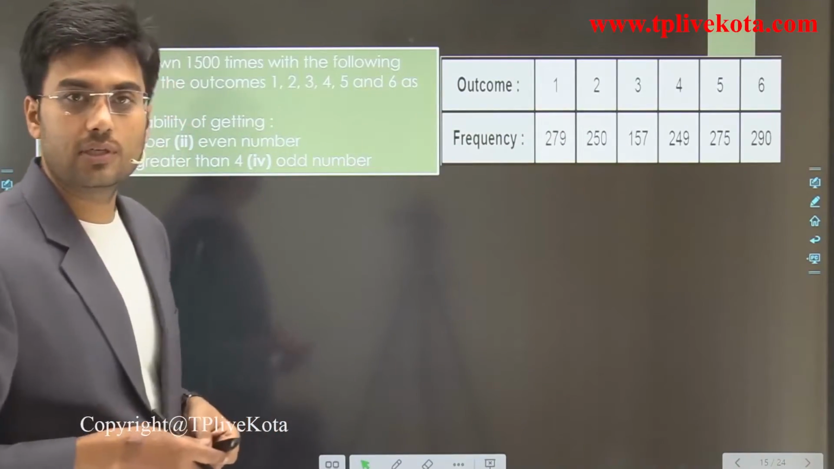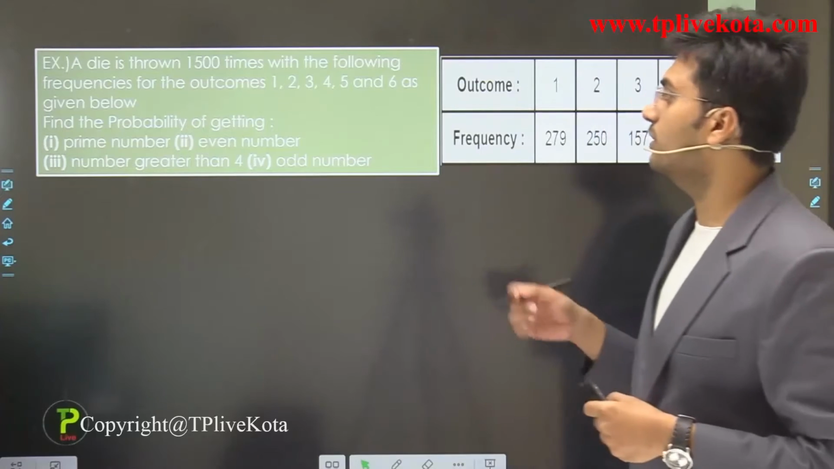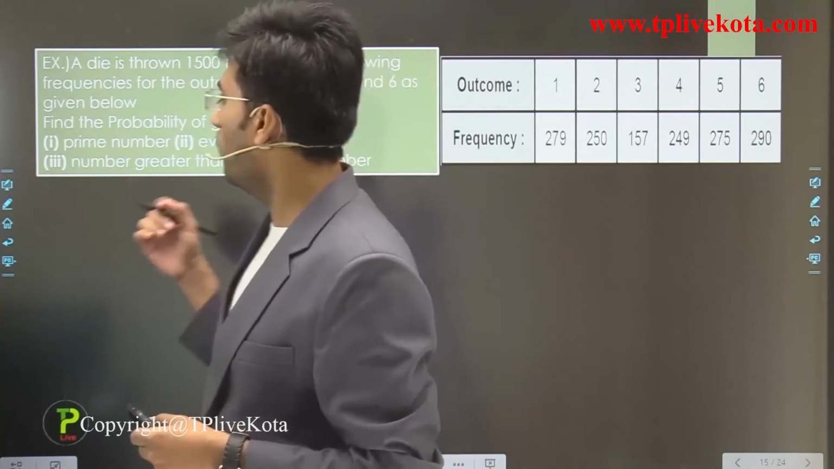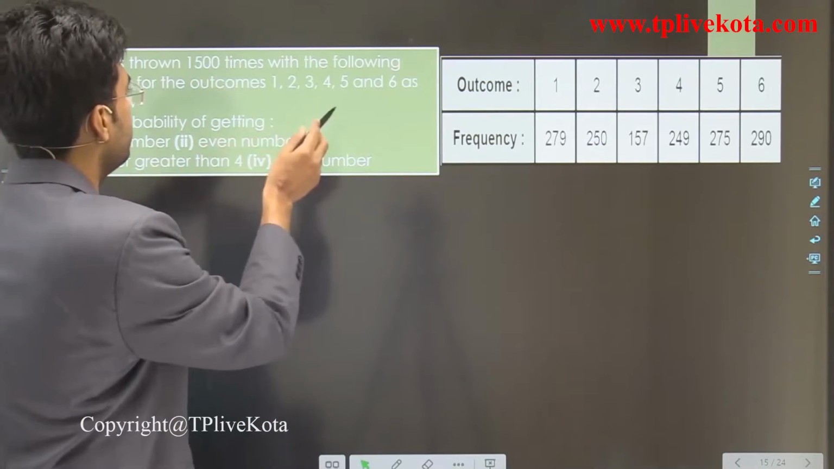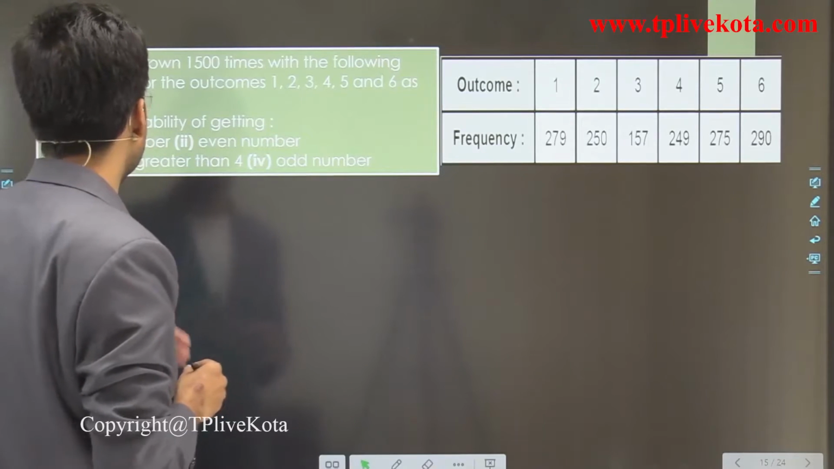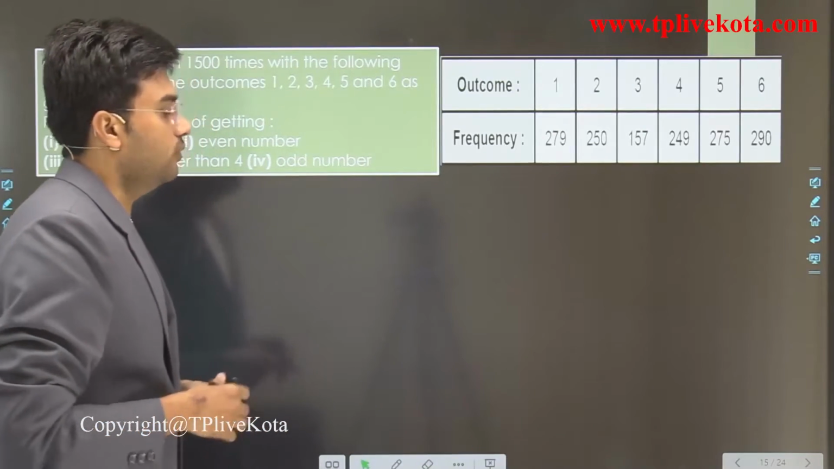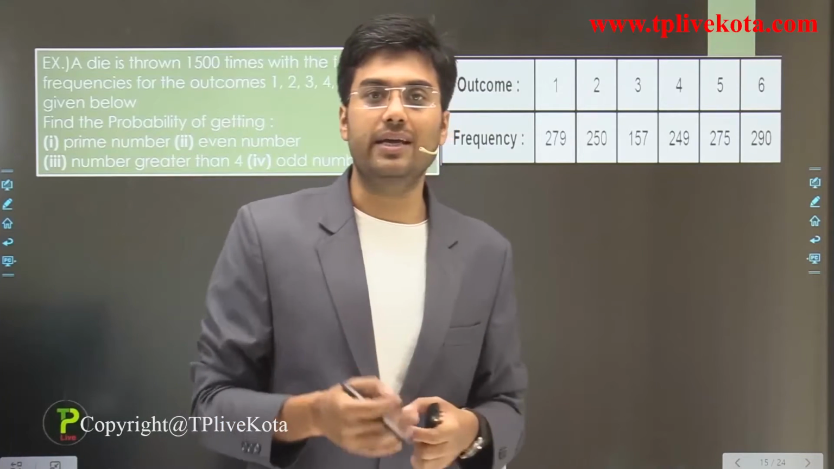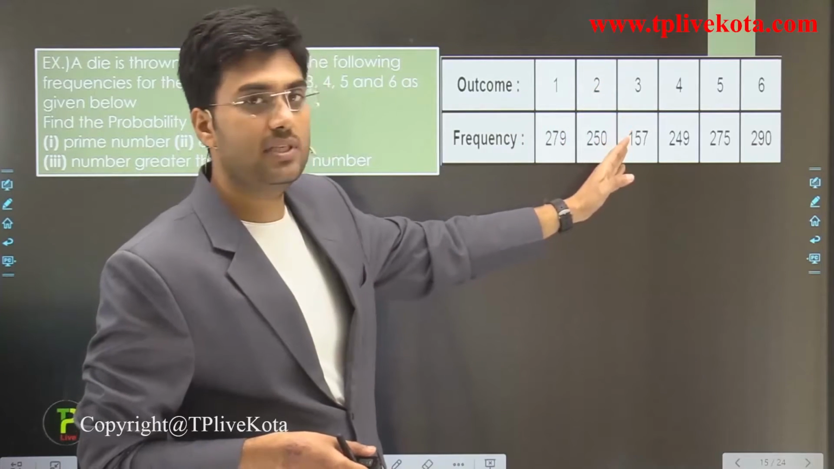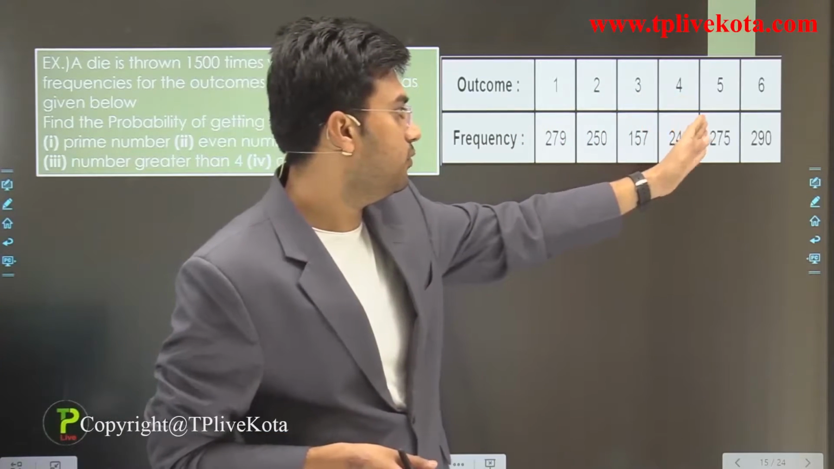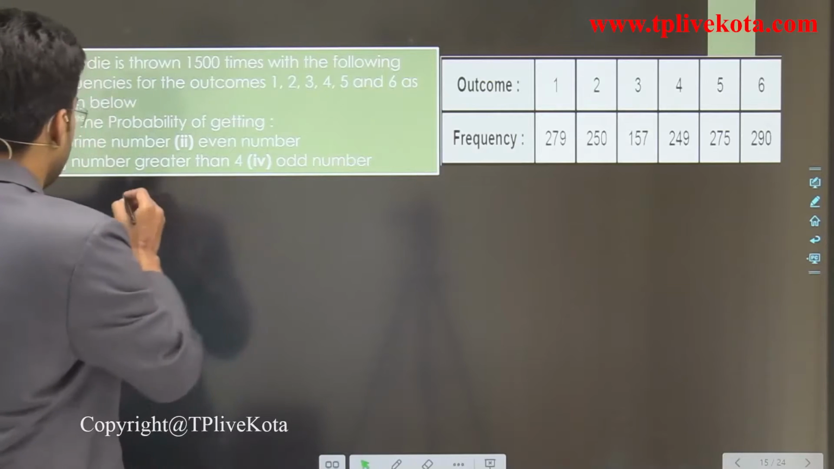This is our next question. It is given that a die is thrown 1500 times with the following frequencies for the outcomes 1, 2, 3, 4, 5, 6 as given below. Find the probability of getting a prime number. When we roll the die 1500 times, we get 1 279 times, 2 250 times, 3 157 times, 4 249 times, 5 275 times, and 6 290 times.